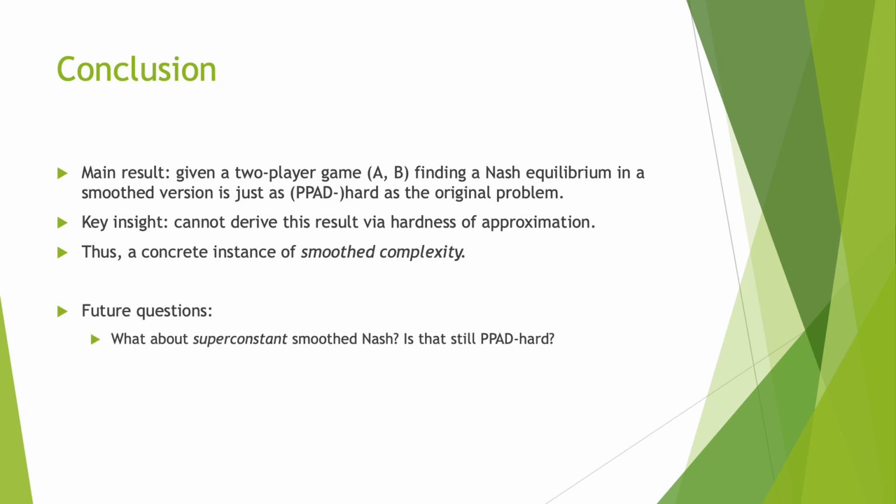Important future questions include, what about super-constant smooth Nash? All we've shown is that there exists a constant for which smooth Nash is hard. We didn't say anything about there existing algorithms once you go past the constant. Is that still PPAD hard? What about Lemke-Howson for zero-sum games? Can we do smooth analysis of that? We have some experimental evidence even that shows that this is likely the case. It'd be cool if this could be worked out.